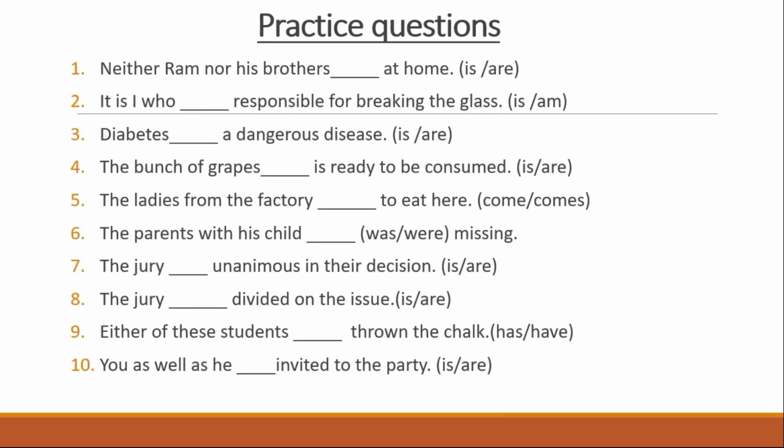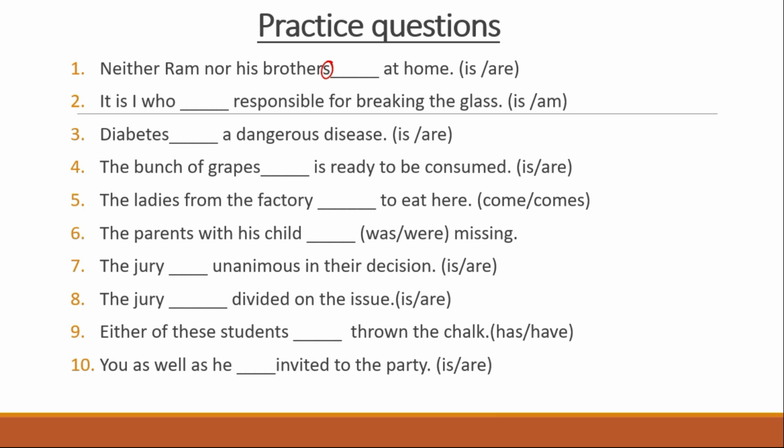Okay, so let's do some practice questions to understand the concept better. The first question: neither Ram nor his brothers dash at home. So is it is or are? Well, I told you, when neither nor comes, the verb is singular. But the exception was if any one of the subjects is plural, then the answer will be plural.